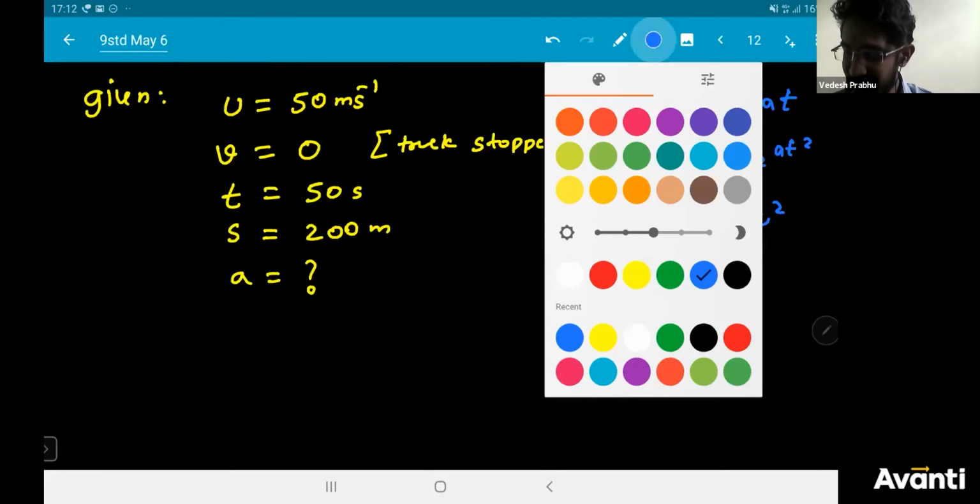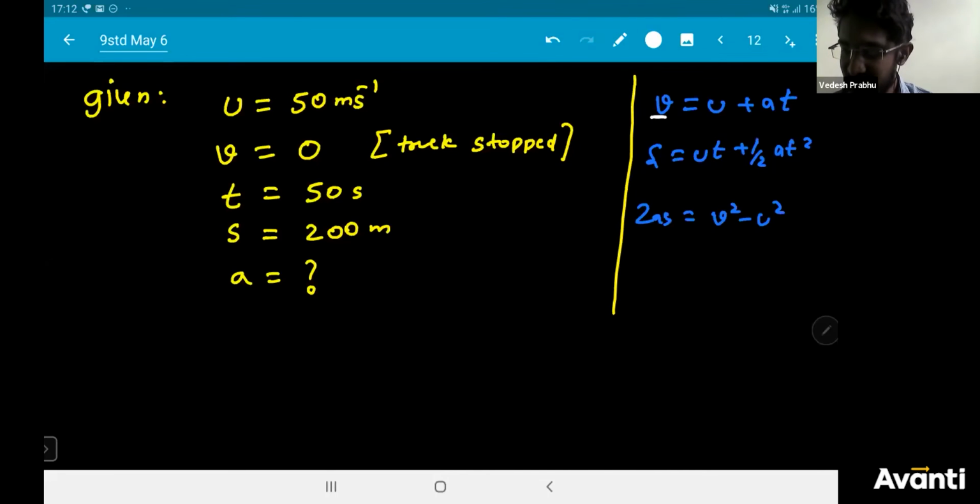In equation 1, I have the following things. V, do I have V? Yes, I have V. Next, U is there? Yes, U is there. A is there. T is there. Yes, that's all. So using equation 1 only, I can solve this question.